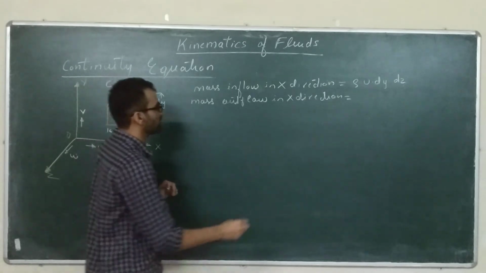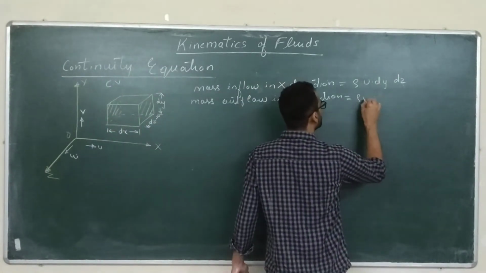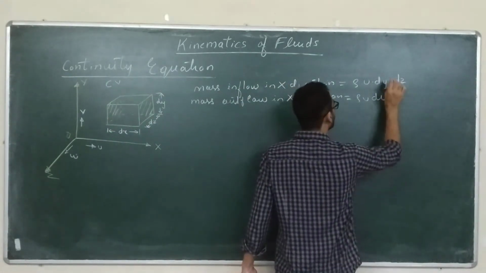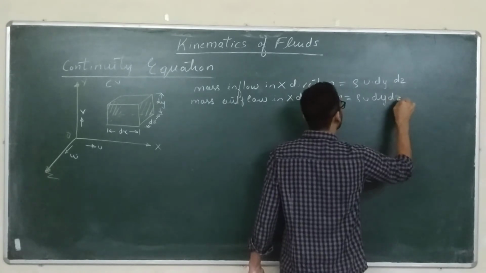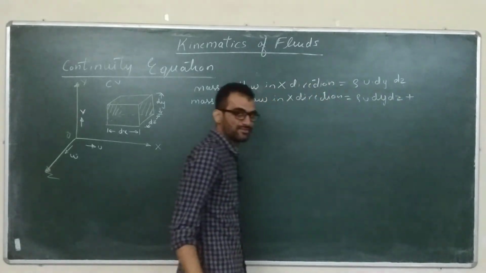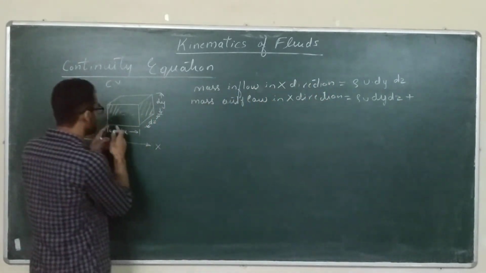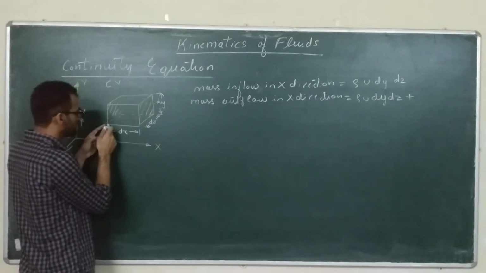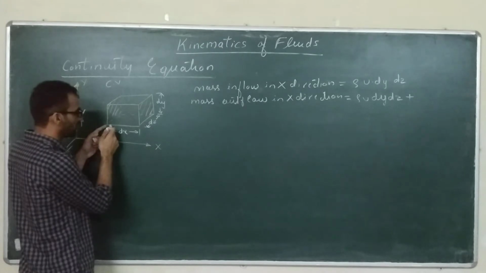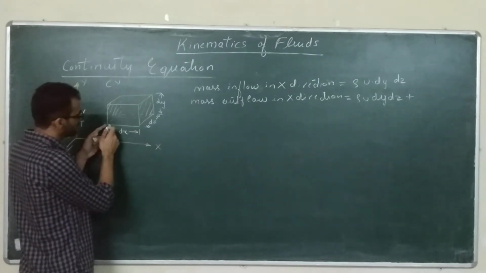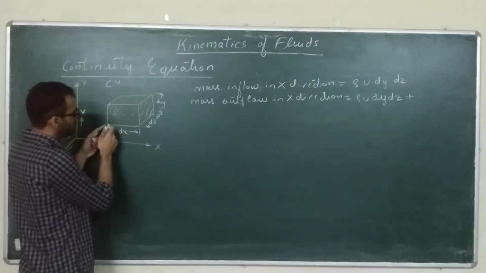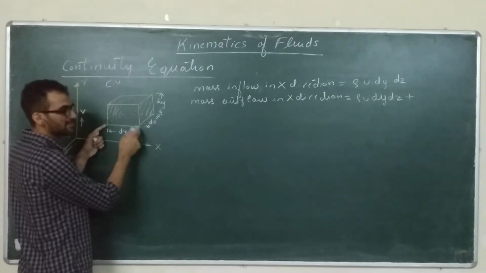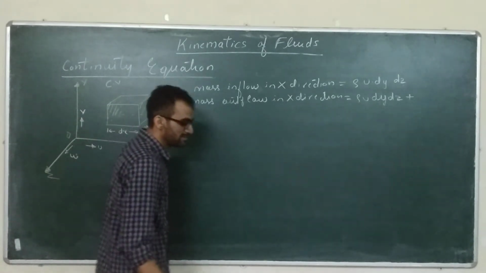So what will be the outflow? It will be the inflow, this mass inflow rate, plus the rate of change of this inflow along the x direction. Now the flow has traveled from this point to this point through the length dx, and in this length dx it is changing with respect to x.